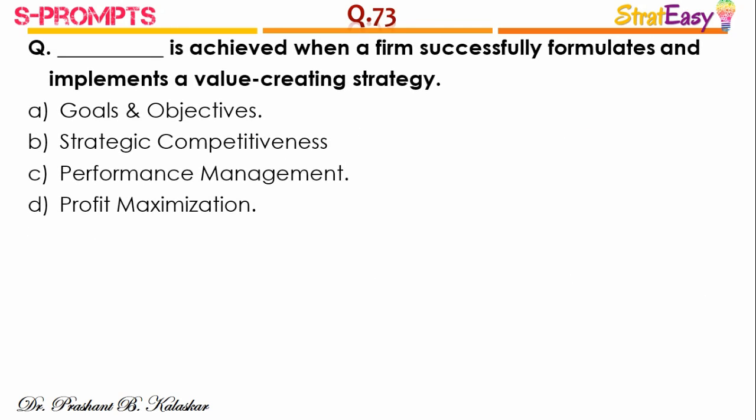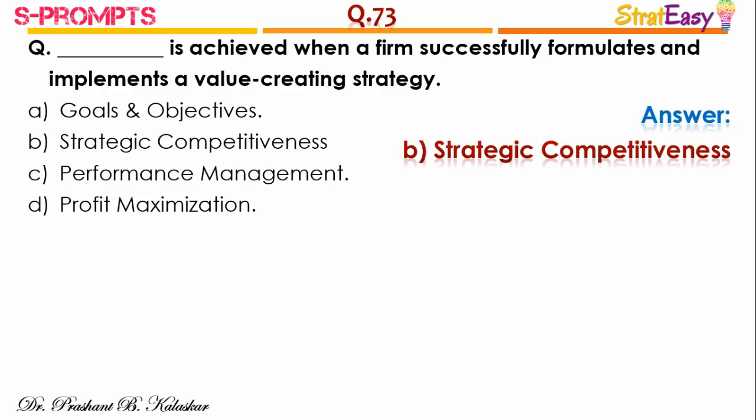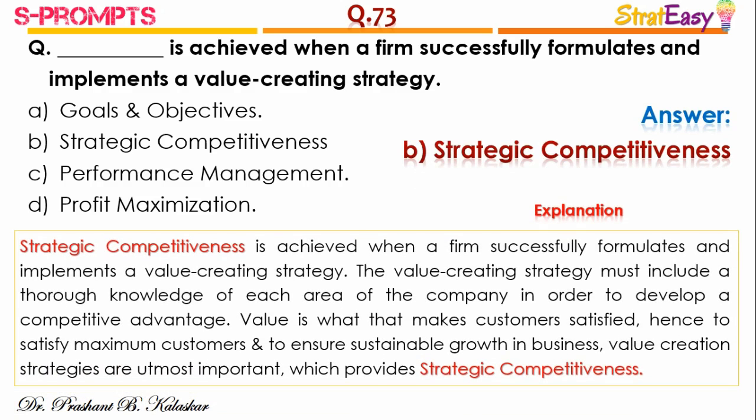Question number 73. Dash is achieved when a firm successfully formulates and implements a value creating strategy, and the right answer is option B, strategic competitiveness. Strategic competitiveness is achieved when a firm successfully formulates and implements a value creating strategy.